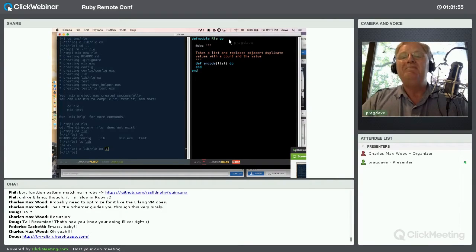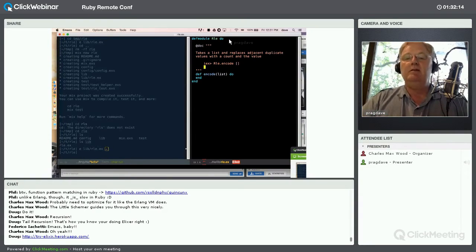Now, I don't know about you, but I like to see comments that actually show examples of this thing in use. So I'm going to do this. I'm going to say iex, which is the equivalent of irb. So if I was to say RLE.encode, let's start simple. Start with the empty list. What I'm expecting to get back is an empty list. All right, so let's save that away.